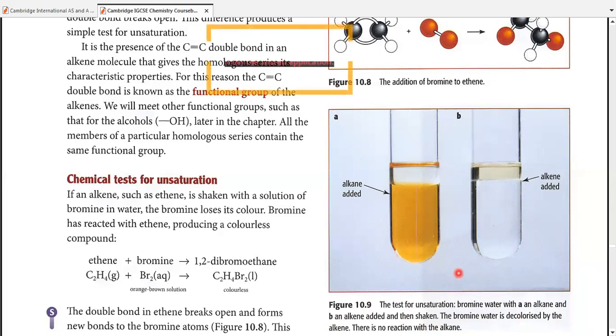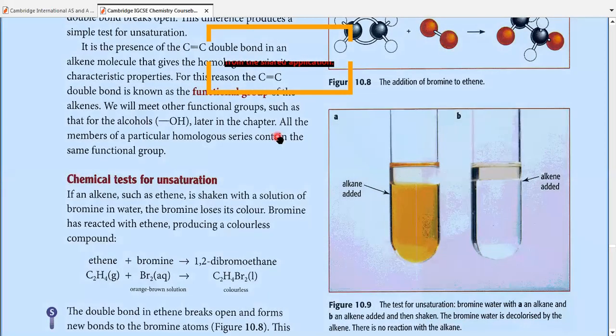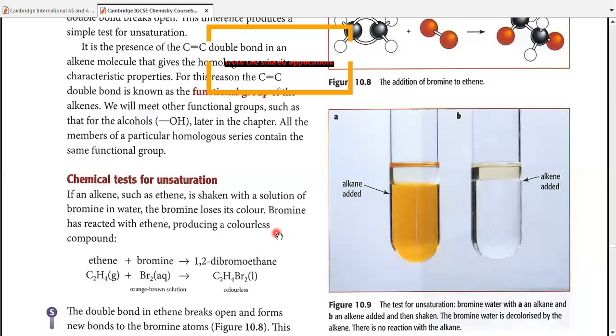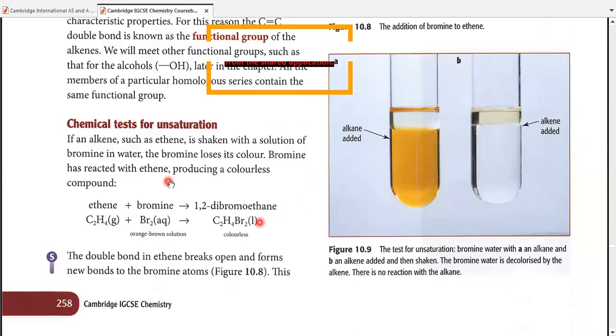When it comes to the chemical reaction behind the test, let's take a look. Ethene with the formula C2H4 simply reacts with bromine in aqueous form, bromine water or bromine solution, which has an orange-brown color. As soon as they react, they form a compound C2H4Br2, which has the name 1,2-dibromoethane.